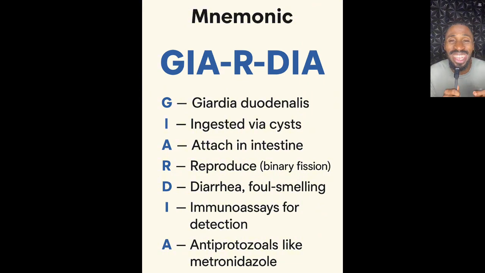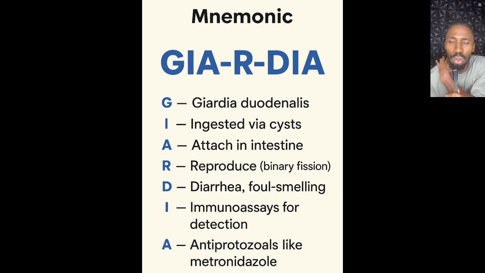The next one is D. D is diarrhea, a condition whereby the stool will be greasy, which is steatorrhea. Then there will be bloating and flatulence, all due to the presence of diarrhea. Next is I. I is immunoassay, which is used as a great tool for diagnosis. Remember I said you can do a stool microscopy.